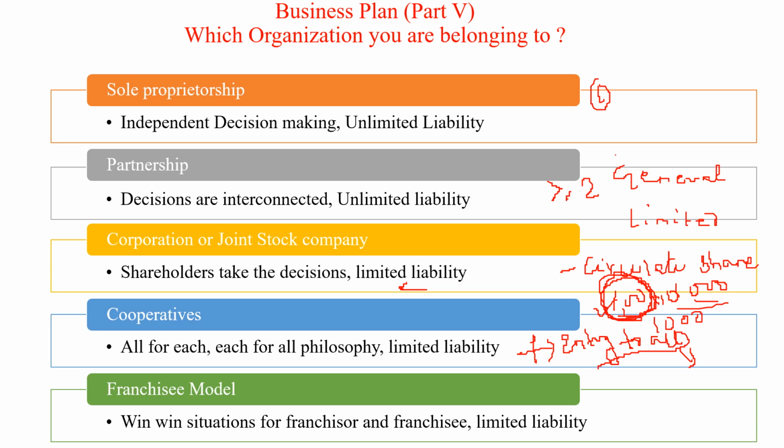To overcome that, nowadays another business entity has come, that is the FPCs, farmer producer companies, registered under the Companies Act, the Indian Companies Act. The last model of organization you will observe is the franchise model. If you would like to expand, if you are going for economies of scale, then the franchise model is a good one. There are two parties.